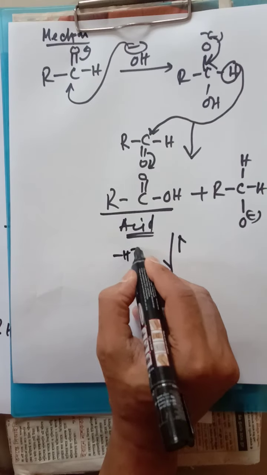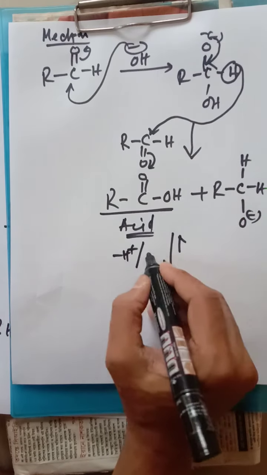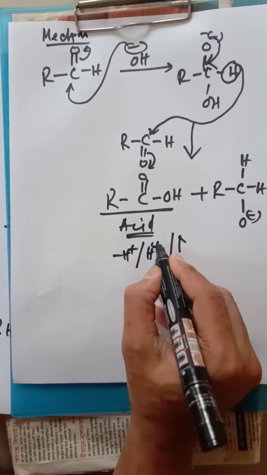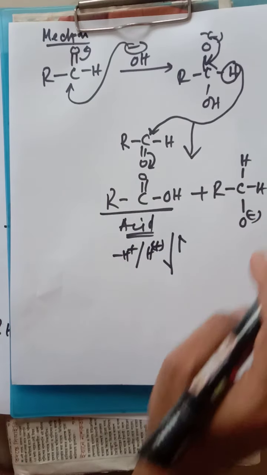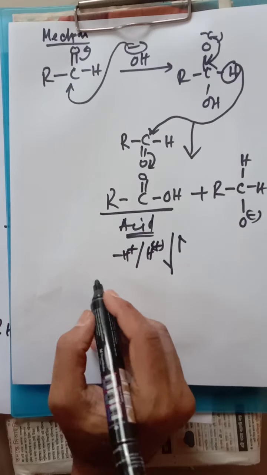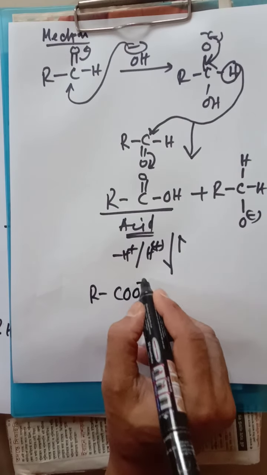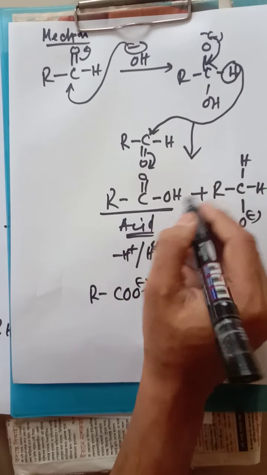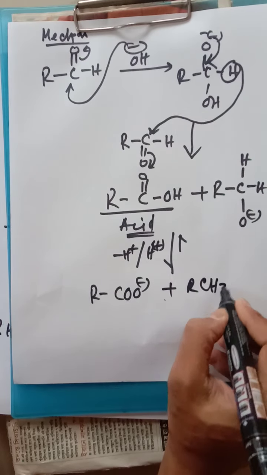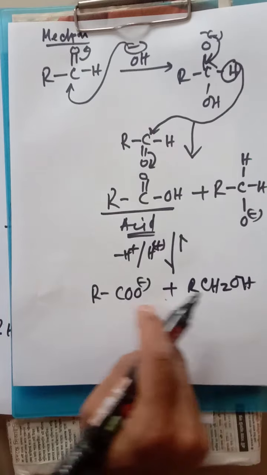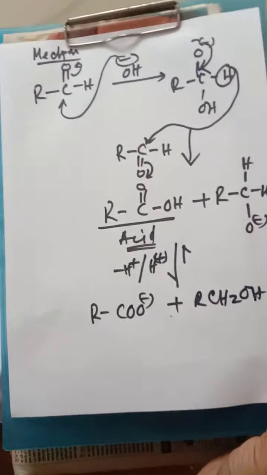So one H plus ion will be liberated, but here it is not a stable ion. So the H plus ion liberated by this compound is caught by this part. So ultimately the product will be RCOO minus, as one H is moving out, and here it will be RCH2OH. So one part is the salt of carboxylic acid, another part is the alcohol that is prepared.